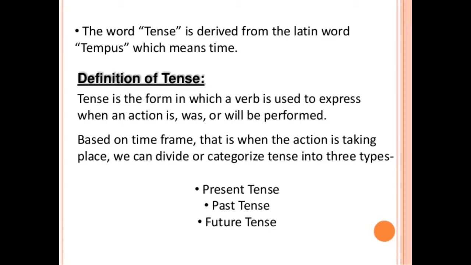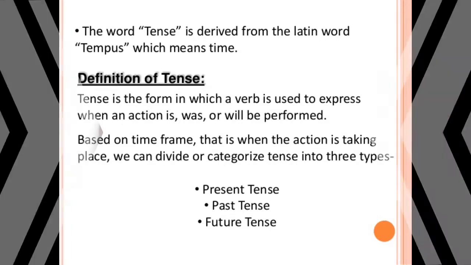We can divide or categorize tenses into three types. First one is present tense, second one is past tense, and the third one is future tense. Now children, let's watch a video about these three tenses with examples.